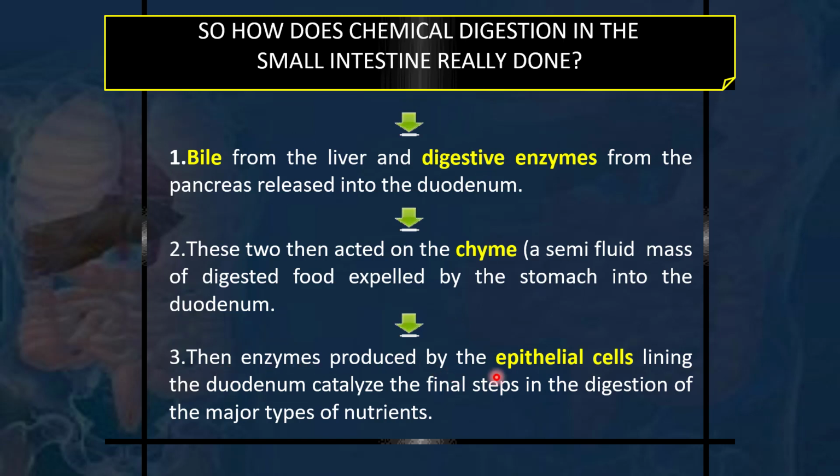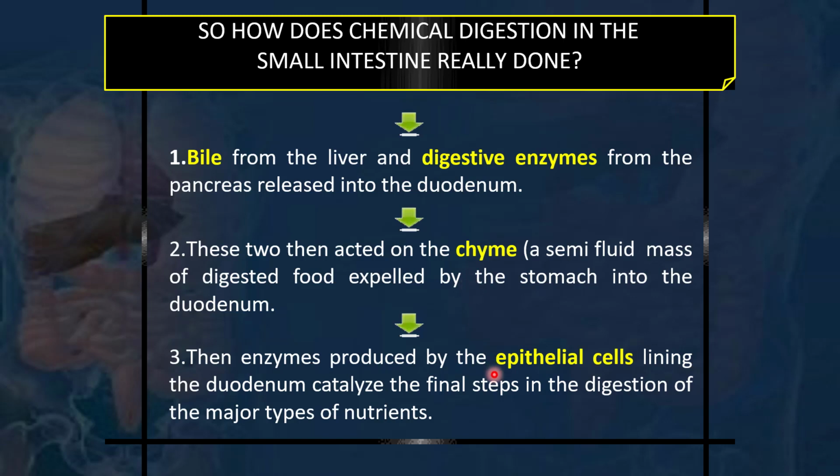Then enzymes produced by the epithelial cell linings in the duodenum catalyze the final step in the digestion of the major types of nutrients. That means the food has been digested to a major extent in the stomach. It's churned and acted upon by the acid and some enzymes in the stomach.